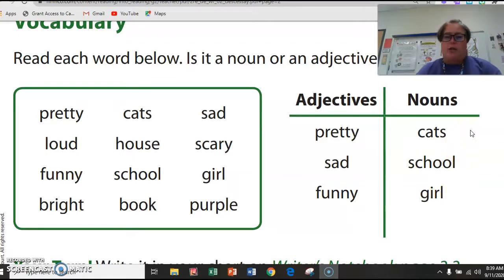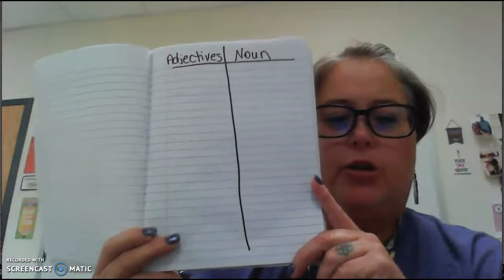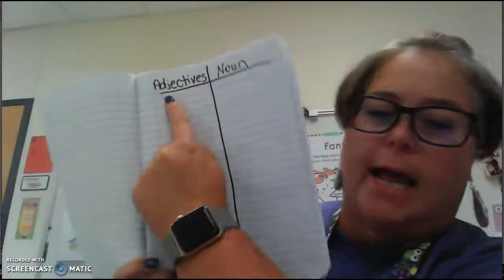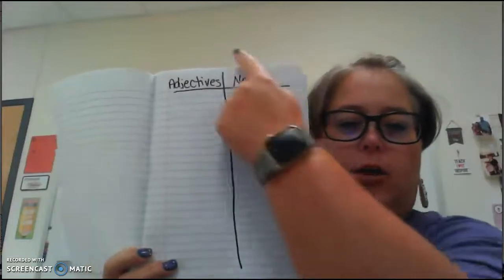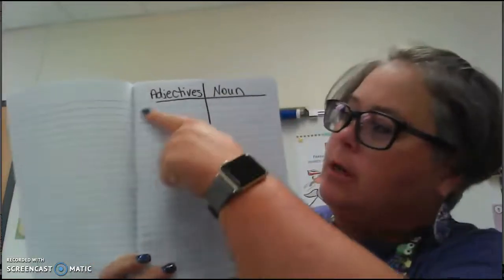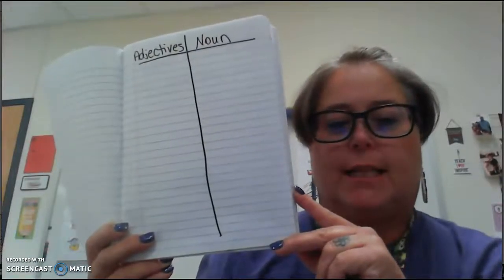So I would like you to turn to another page in your journal, and we're going to make a T chart, just like I made right here. That's what I want it to look like in your journal. At the top, it's going to say adjectives on this side, nouns on this side. And you're going to make a line down the middle, a little line across the top. We're going to make a T chart in our journals, just like this. So if you need to pause right now and make your T chart, go ahead and do that.